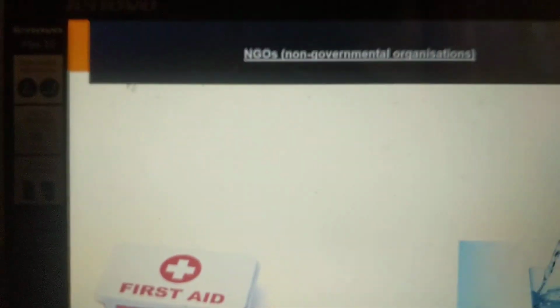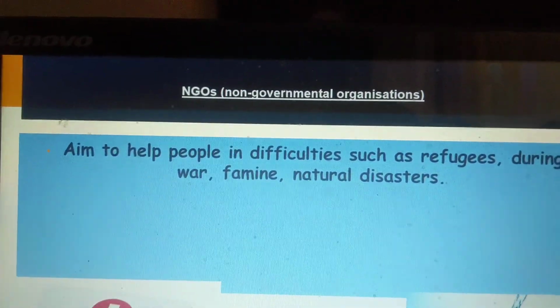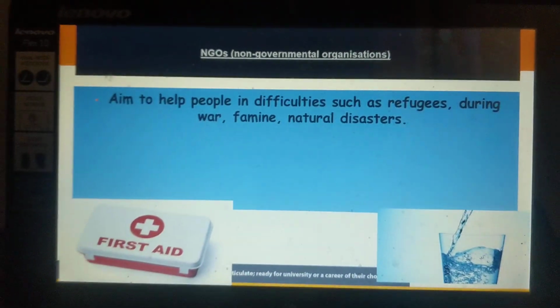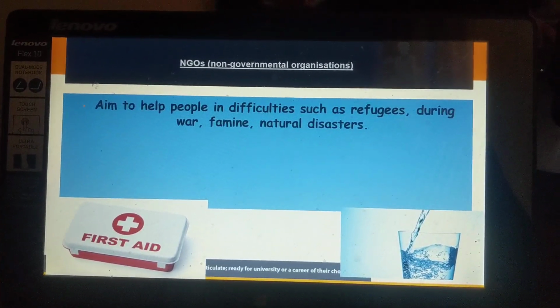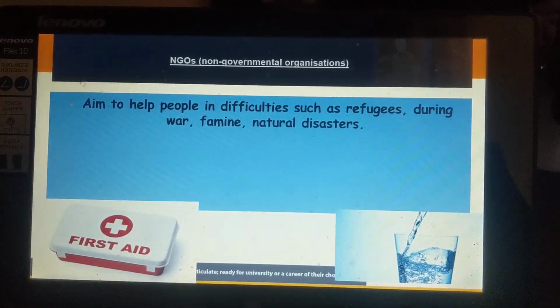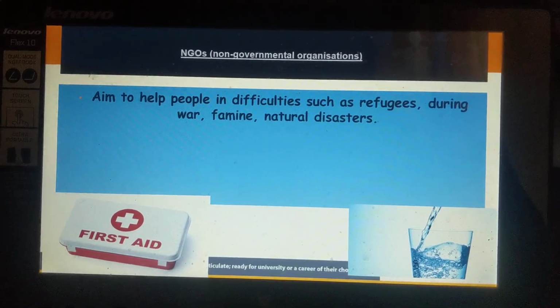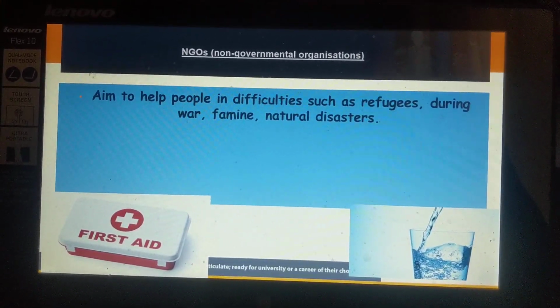So an NGO stands for non-governmental organization. What does a non-governmental organization do? It aims to help people in difficulties such as refugees, people that are going through war, especially innocent people that are suffering through war, famine, and natural disasters.